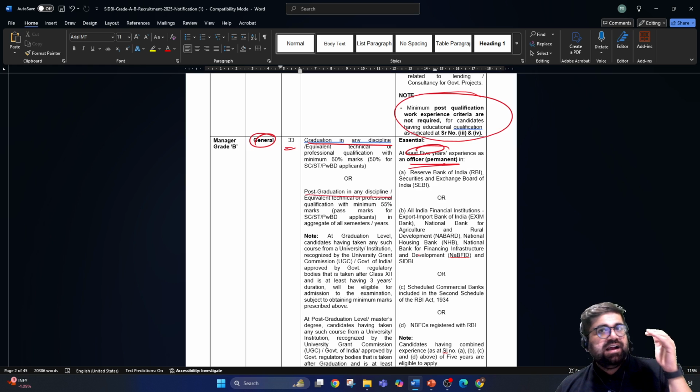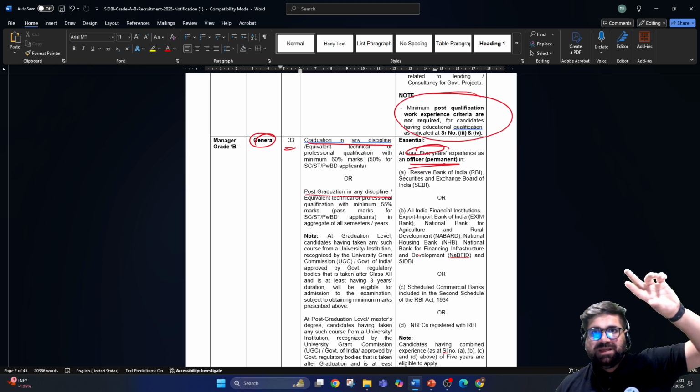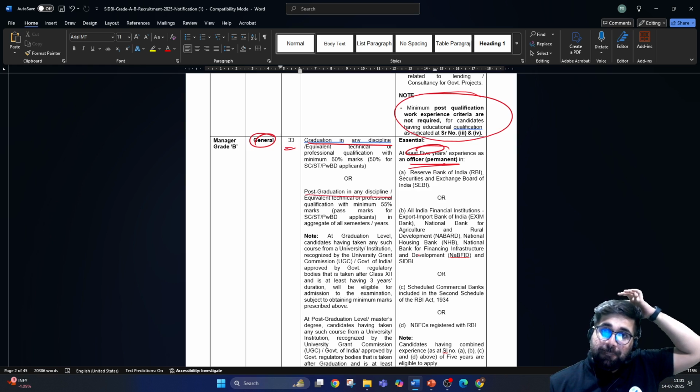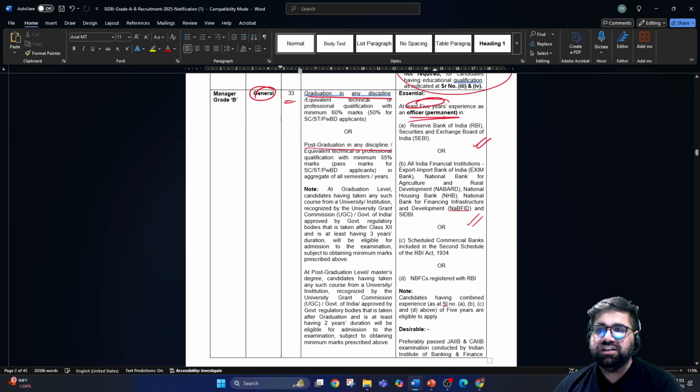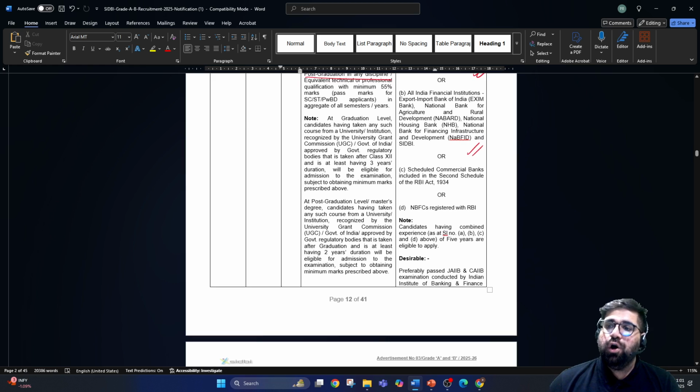So in grade A, they are asking for 2 years for two specific education qualifications. But for grade B, they are asking for mandatory 5-year work experience, and that too at an officer level. Now over here also, if you are working as an officer in RBI or SEBI, in all India financial institutions, scheduled commercial banks, or any NBFC registered with RBI, in that case you need to have a 5-year work experience.